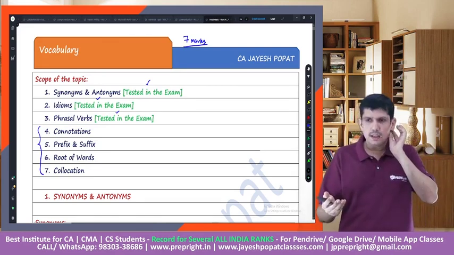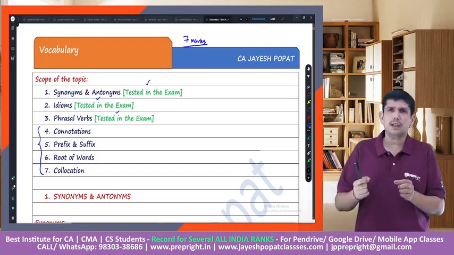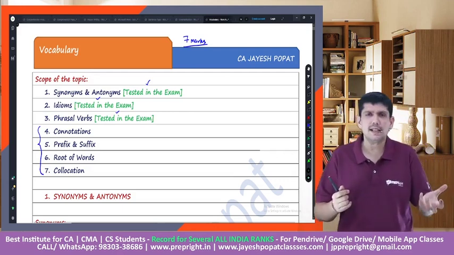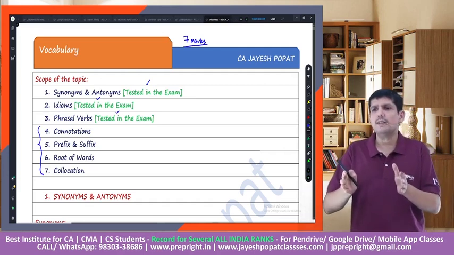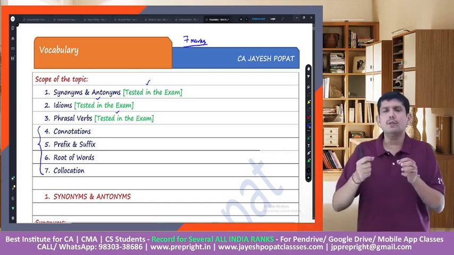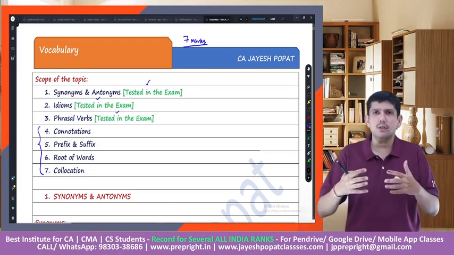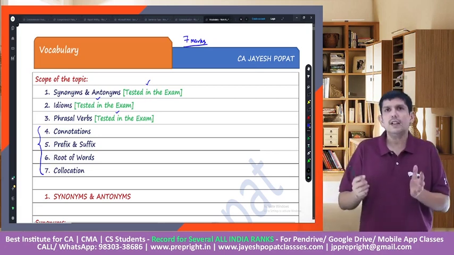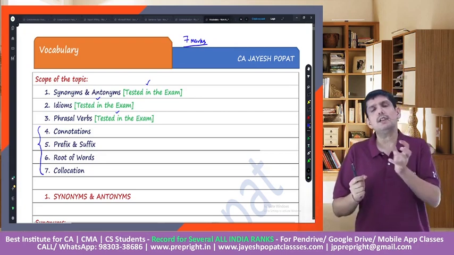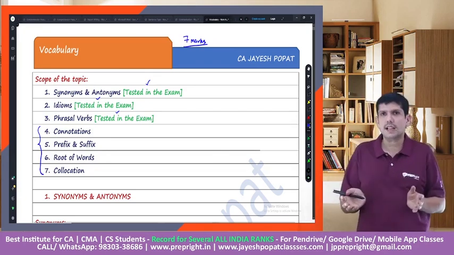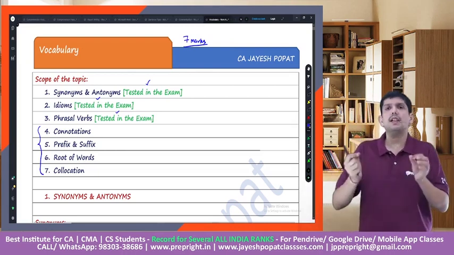My suggestion would be that overall, on an overall basis, right, normally when we talk about a particular topic, we say that a particular topic is easy or a particular topic is difficult. But this topic is somewhere where we can say it's neutral, because when we talk about vocabulary, different people will have a different bandwidth of words which he or she would know, right? So here the question is whether you know a particular word which comes in the exam or whether you don't know about it, because the universe is large when we talk about vocabulary, and it's virtually impossible for us to know each and every word, right?